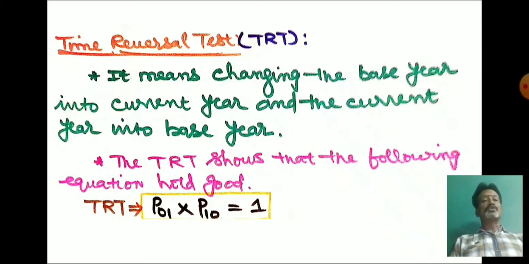The time reversal test requires that the following equation holds good: P01 × P10 = 1. Here P01 estimates the index number for the current year with the help of the base year, and under time reversal we change the base year into the current year and the current year into the base year. So 0 is the base year, which should be converted into 1, and the current year is denoted by 1, which should be converted into 0. So the time reversal test is P01 × P10, and it should be equal to 1. In this manner we have to prove it.